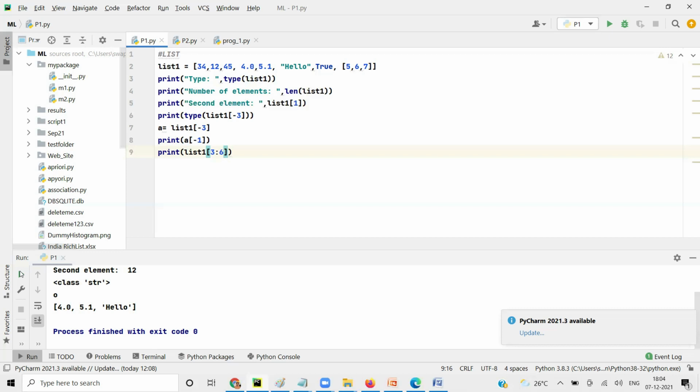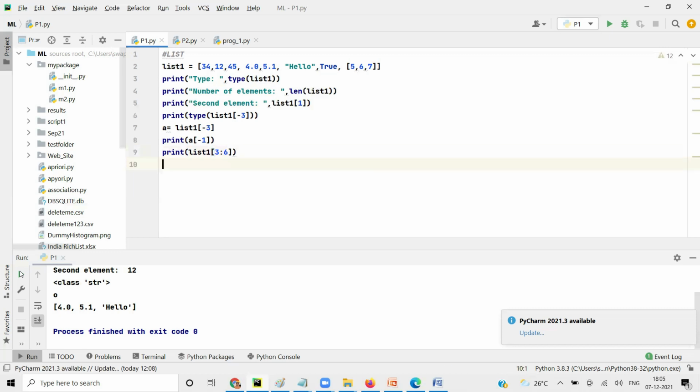Second property: if you remember, string was immutable. You can override, but you cannot edit the value. List is mutable. So if I want to change the second value of list 1, I can easily do it.